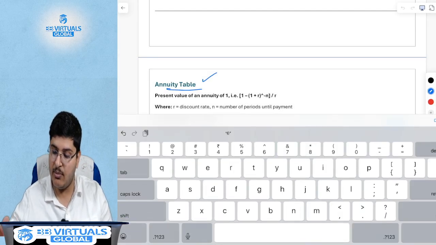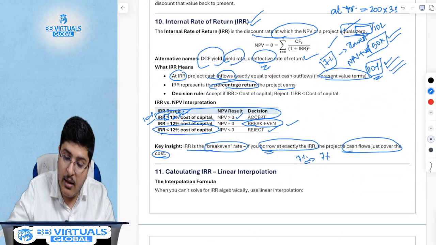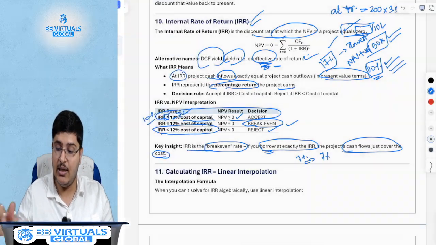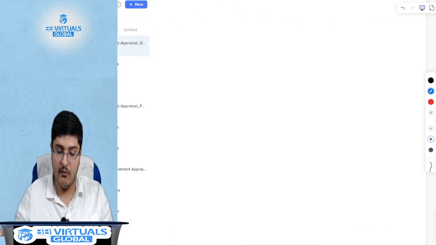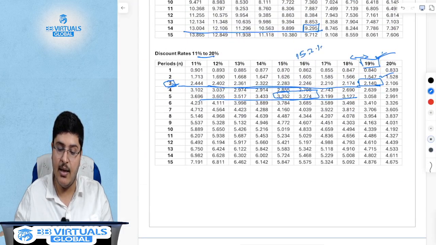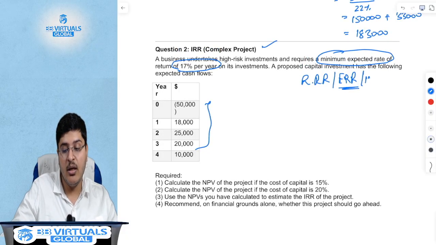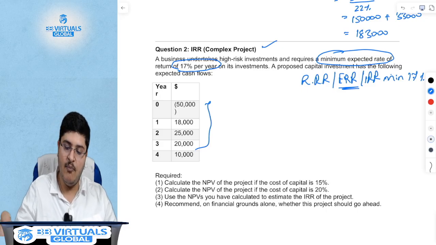If we go back to the concept of IRR, we had studied that IRR has an alternate name, which is called effective rate of return. So in the exam, remember that even if they ask you what is the effective rate of return, that is IRR. So they are saying your IRR should be a minimum of 17%. If it is lower than 17%, you would reject the investment. If it is higher than 17%, you will accept the investment.